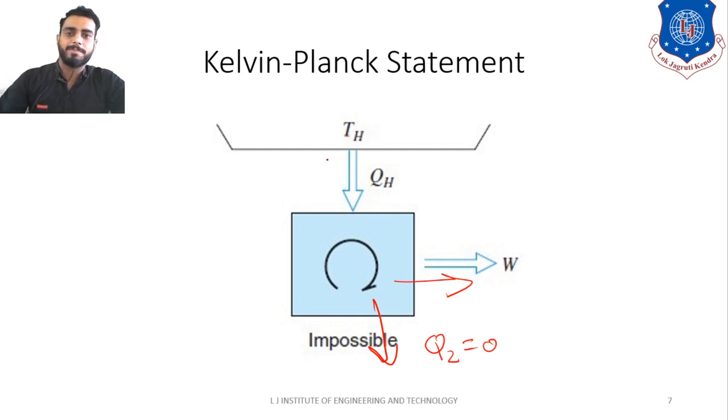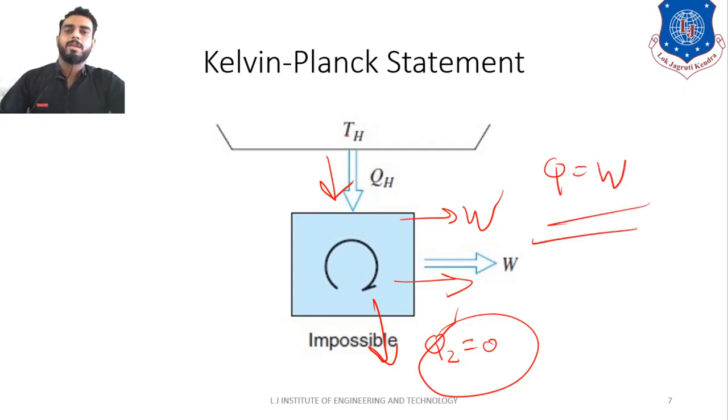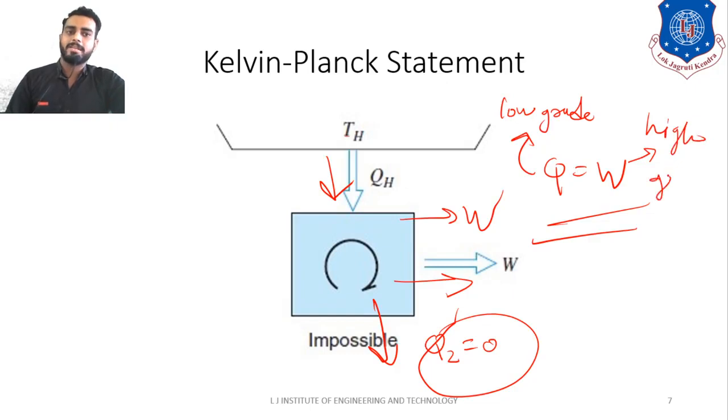Now let us understand from a different perspective. As you can see, heat is supplied and work is done. So if Q2 is 0, then what will happen? The whole heat is transferred to work. Now think practically, is it possible? No, because heat is low grade energy, and work is high grade energy, right? It is the nature of physics that you cannot convert low grade energy into high grade energy completely. That is why you cannot transfer the heat completely into work. Clear? That is what the Kelvin-Planck statement told us, as you can see in this diagram.